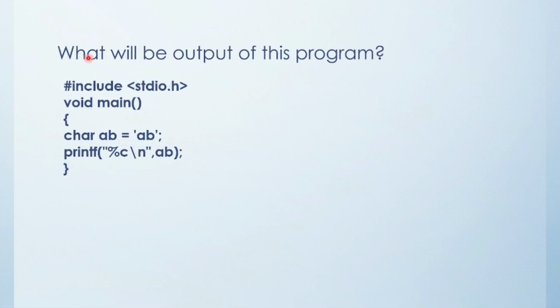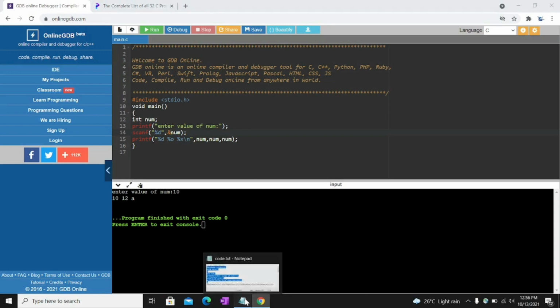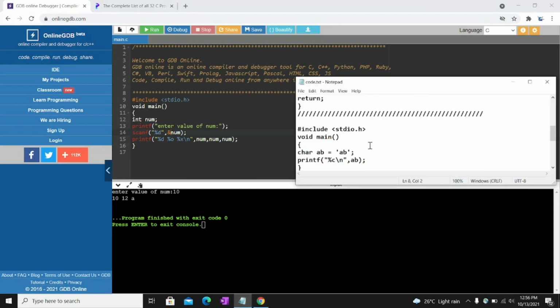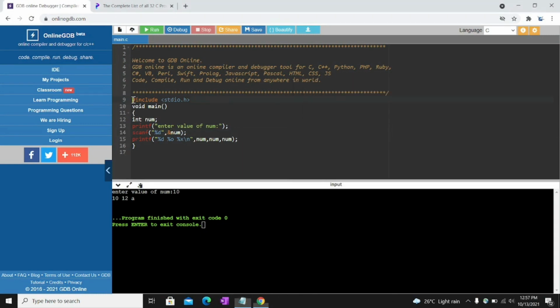Next question. What will be the output of this program? Friends, try to solve this by yourself. Pause the video for a while, try to solve this question and tell me the answer. Option A, B, C and D. So I am going to show you in a live compiler. I have the code here, copy it, and paste it here.